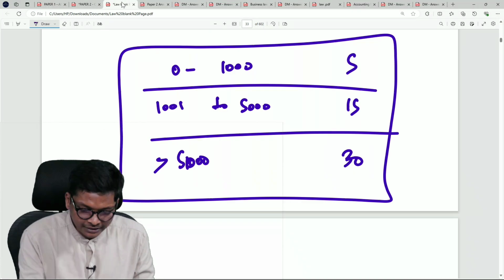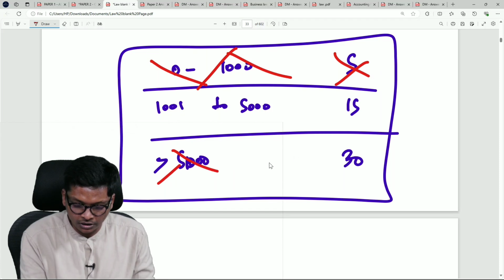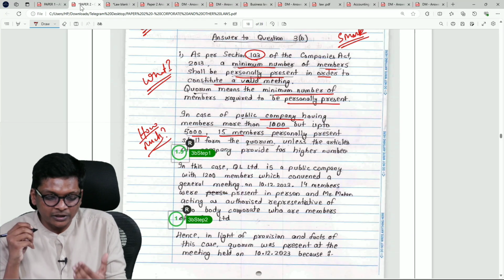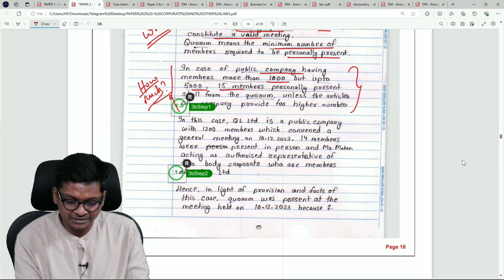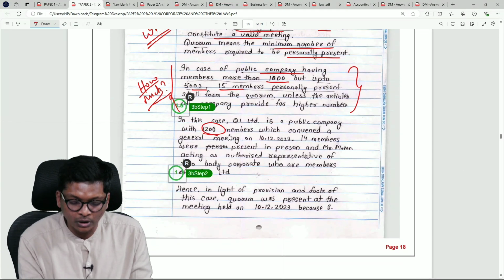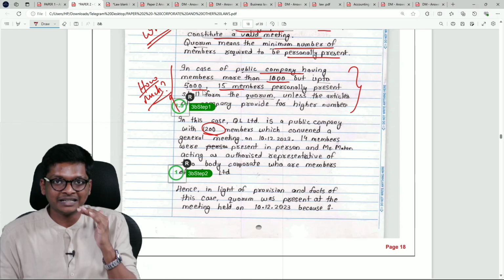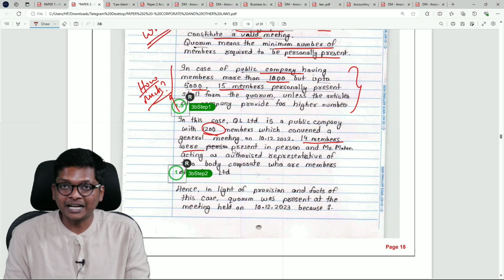They have not written about this first provision or third provision. They wrote only the second provision, because in this question they are discussing only that particular point. If you look at this, the company has 1200 members, so for them the relevant provision is 1000 to 5000. Discuss only that. And they are saying 14 members were actually present.